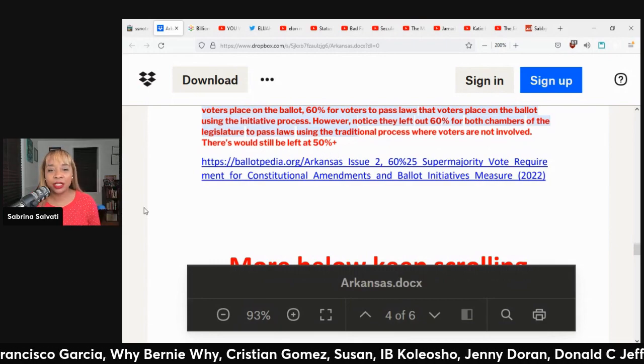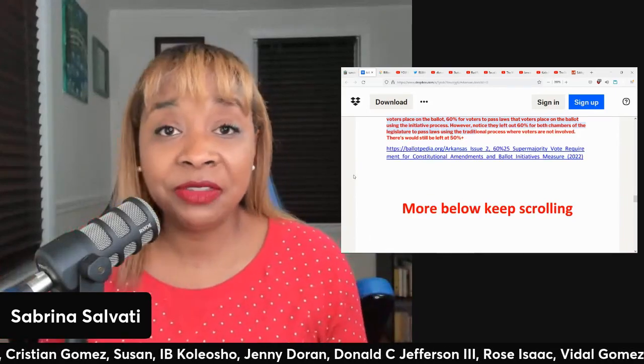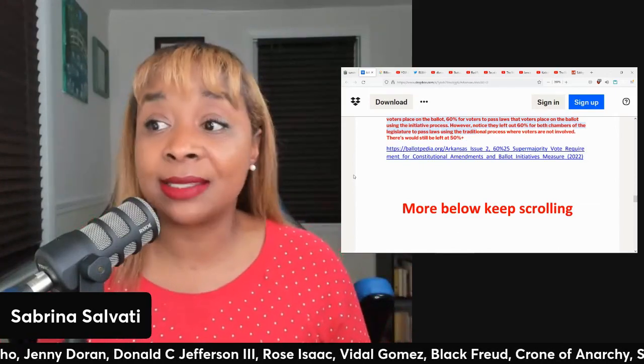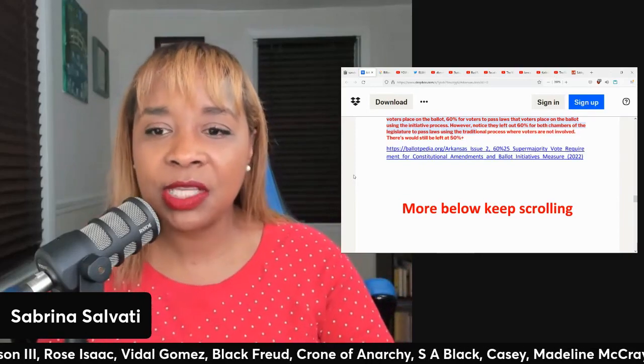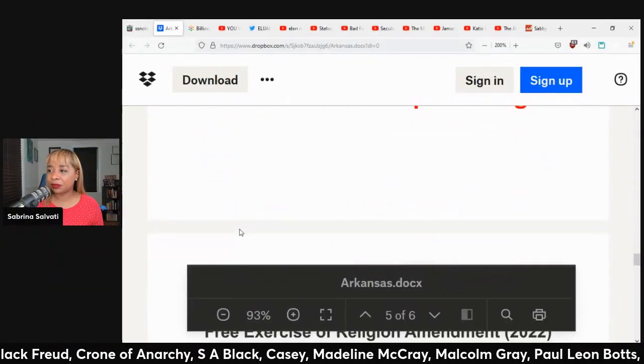You see what they're trying to do here? So they're telling you, for the legislature, we don't have to get to 60%. If we have 51%, our things are going to pass. But for the voters, you guys got to get to 60%. Pay close attention to things like that. So this didn't pass. That is a good thing.